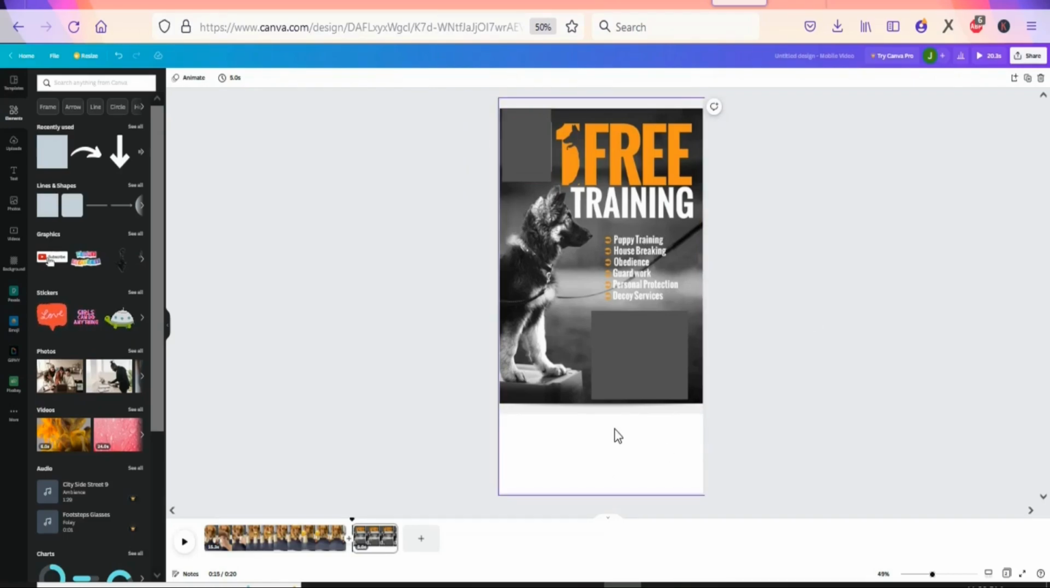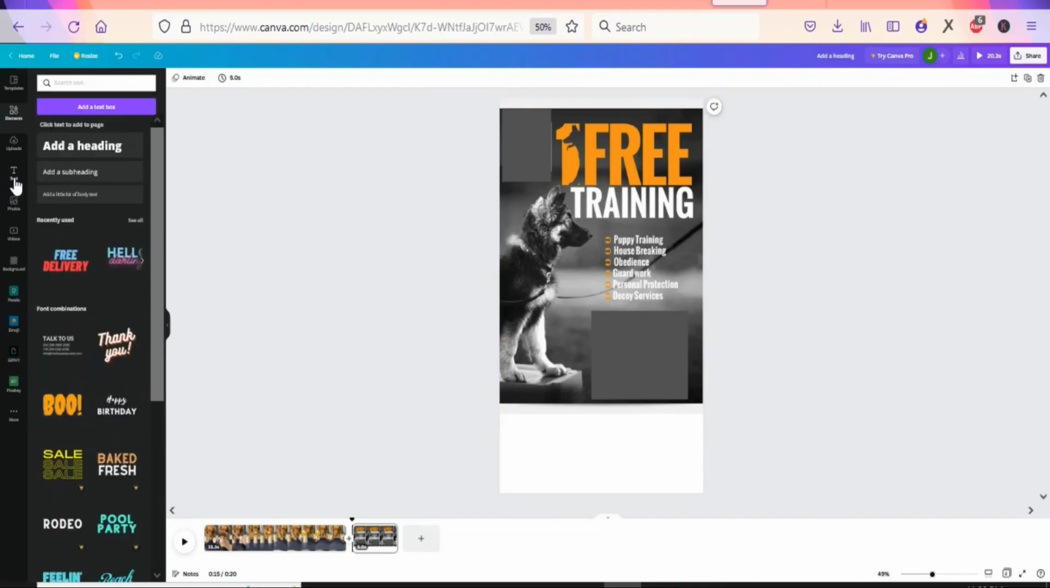So now what you are going to do is type your call to action right here. To add a call to action, you are going to come right here, click on text so that you can write your call to action. Once you click on text, you are going to select add a heading. Once you select add a heading, you are going to drag it downwards, and right here you are going to type something like link in the description. So just something small like this.